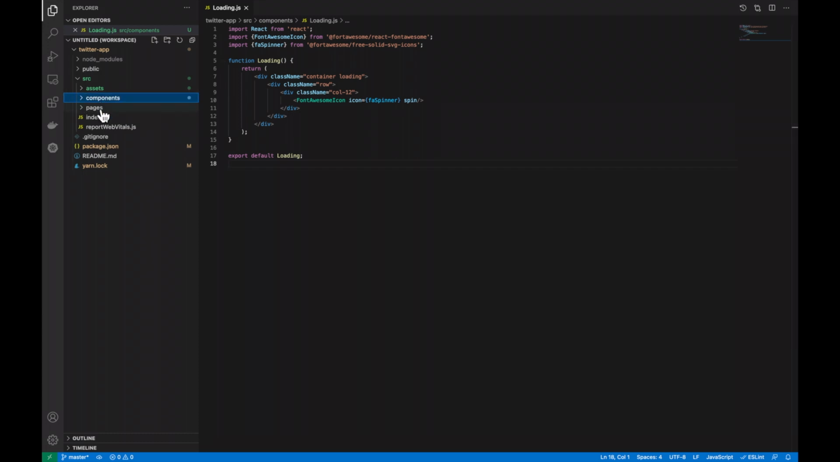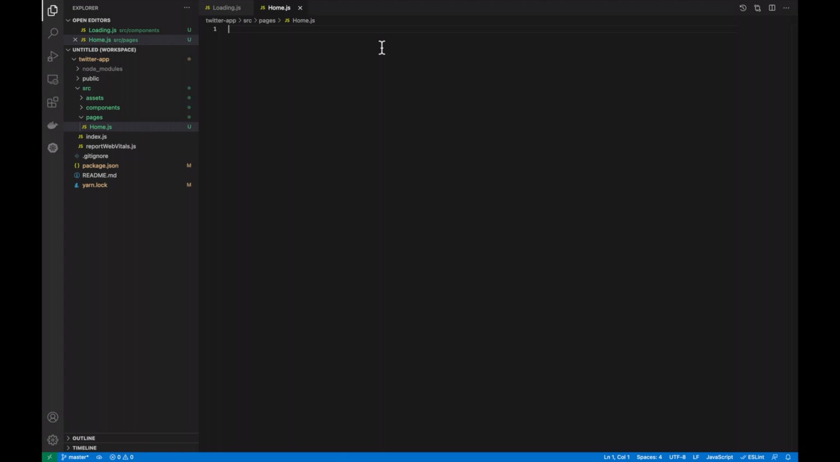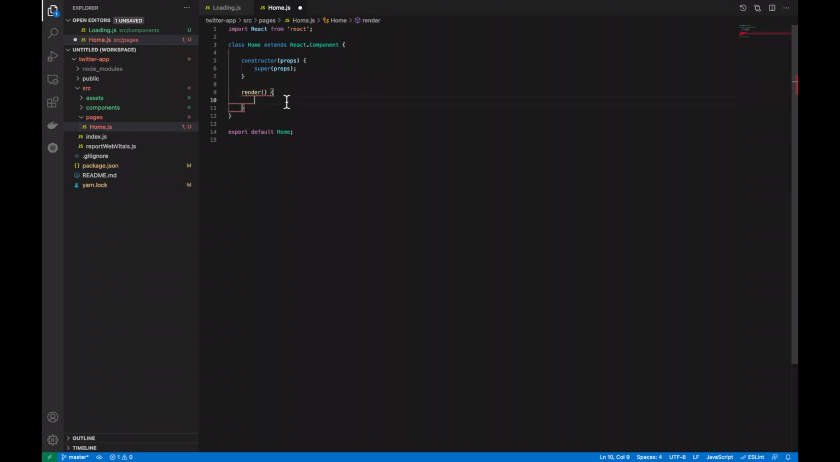So the next thing we're going to do is create our first page. This is home.js. And like before, import our React library, and then we need to go ahead and create a home class, which extends our React component. And then inside of our class, we need our constructor and a render method. And then inside of that render method, we want to import the loading component we just created and show that by default for our home page. So when we're loading content, we will show the loading icon.